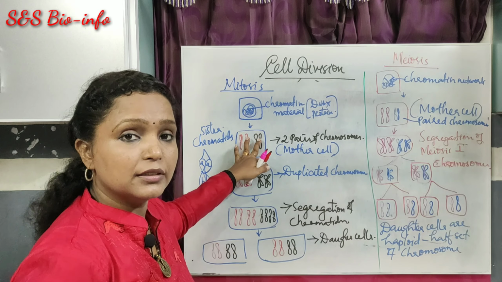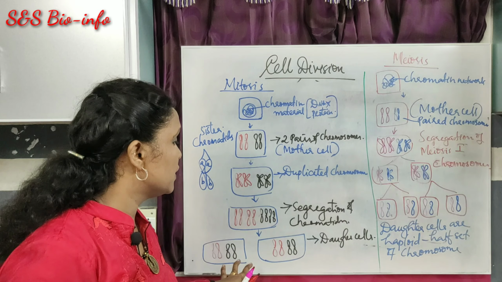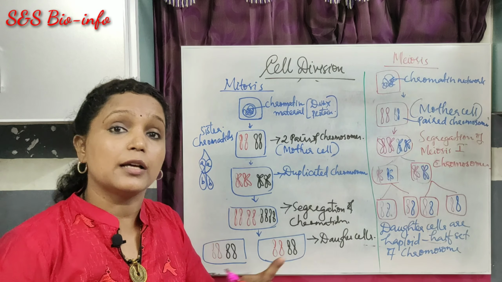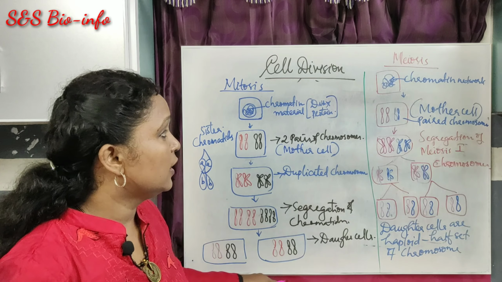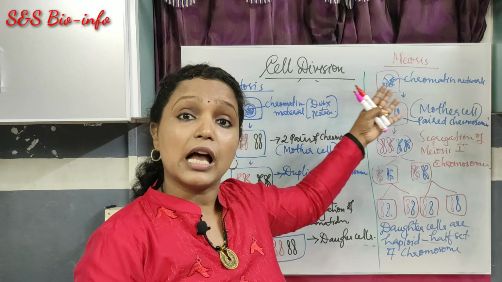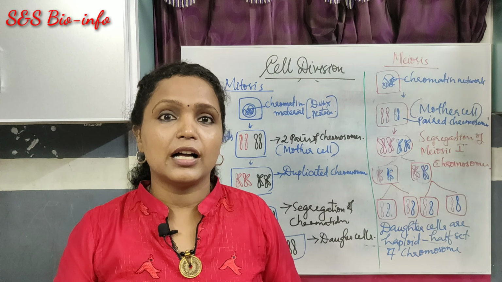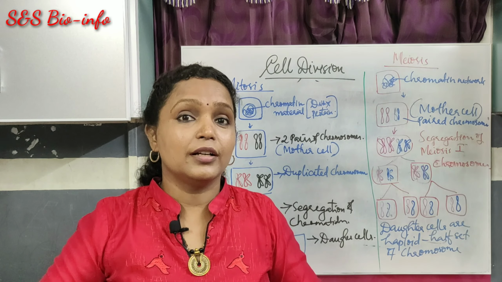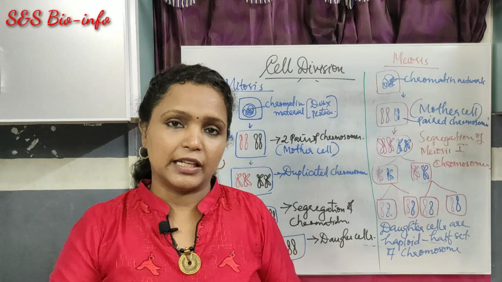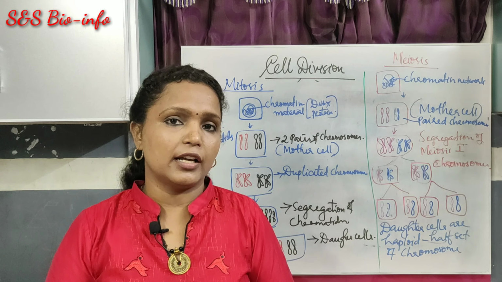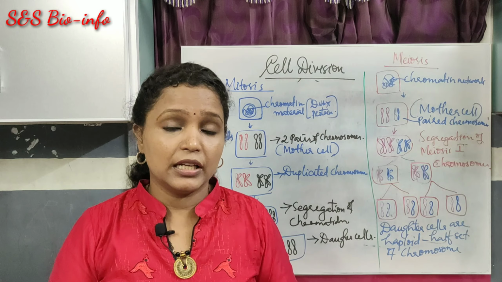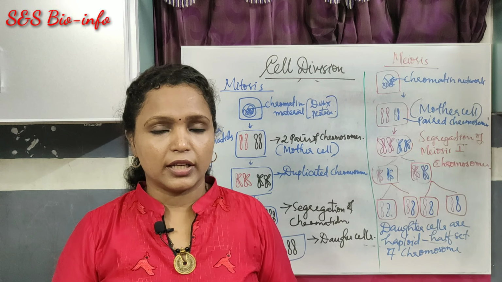Here when the mother cell produces exact copies of the daughter cell, only 2 cells are produced. Got it? Both mitosis and meiosis are required for the growth as well as the perpetuation or continuity of the species in living organisms. That's the significance of cell division in living organisms.